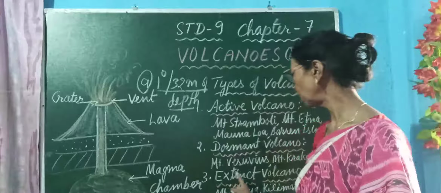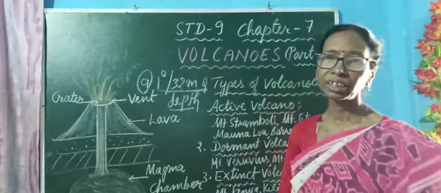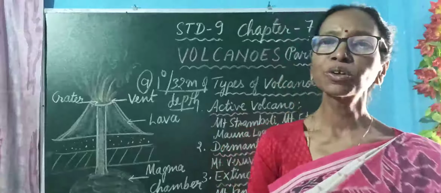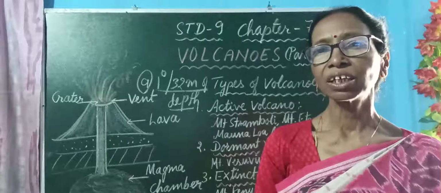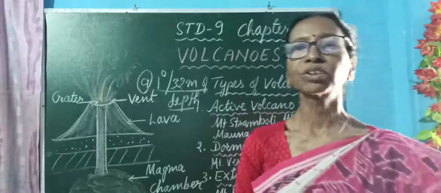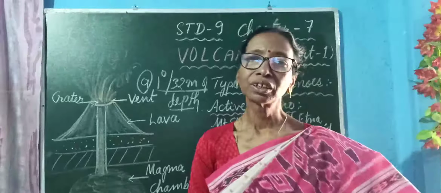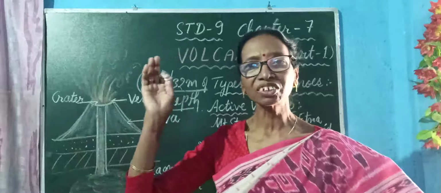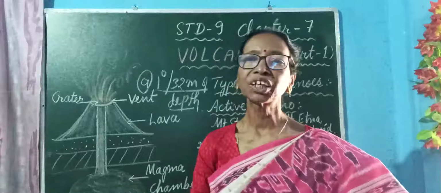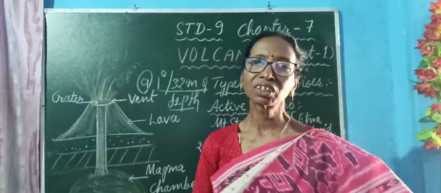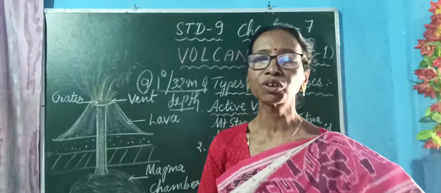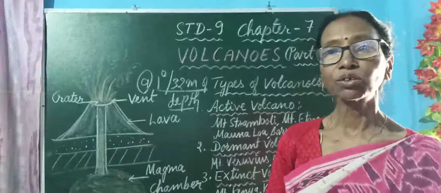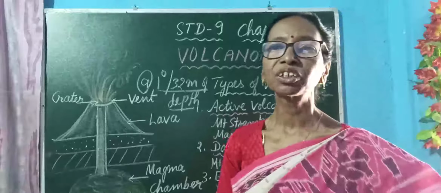Third is the extinct volcano. Extinct means already slept. No more chances of eruption. There was volcanic eruption many million years ago, and till now, if there is no eruption, it is termed an extinct volcano. And according to the geologists, there are no chances for eruption.